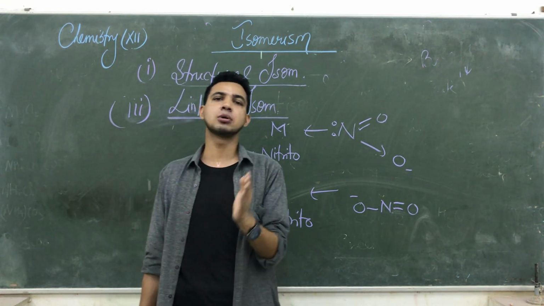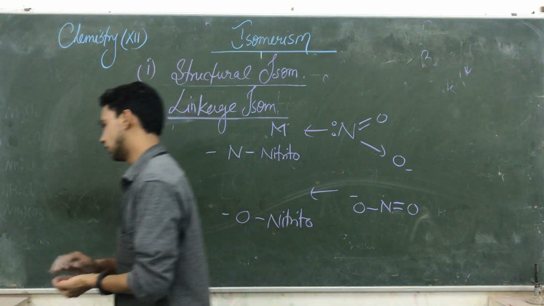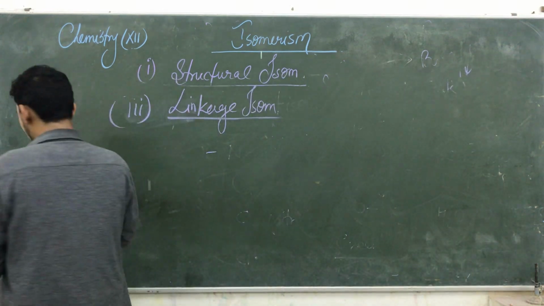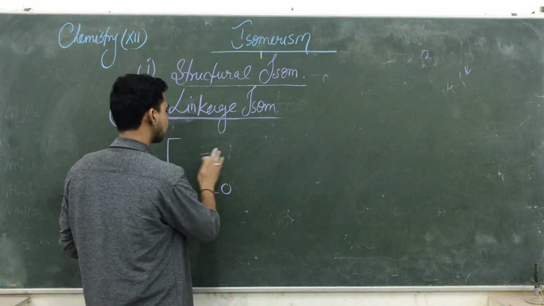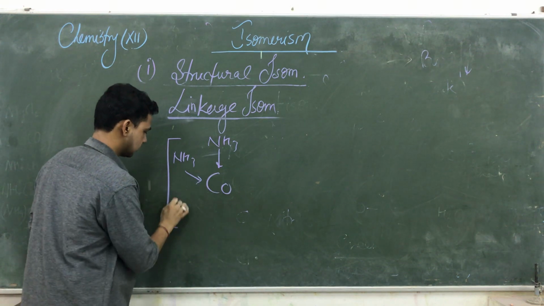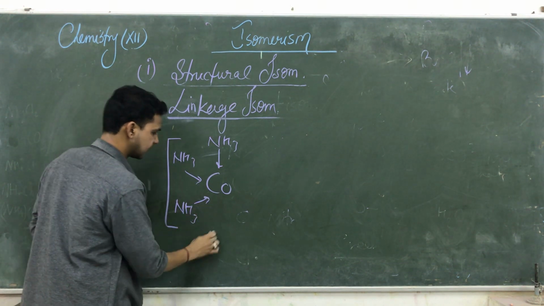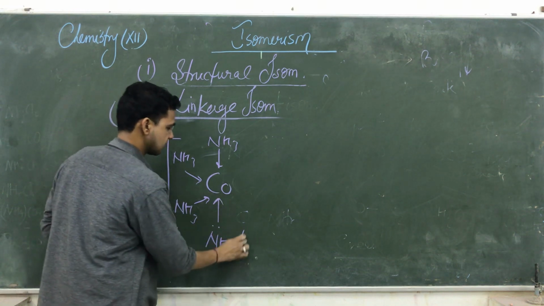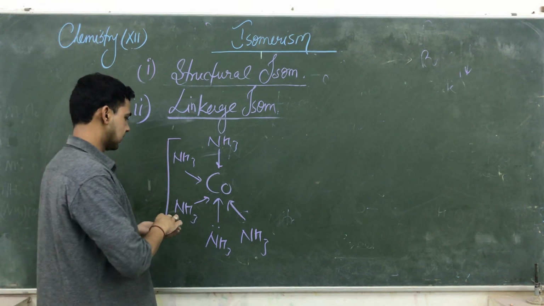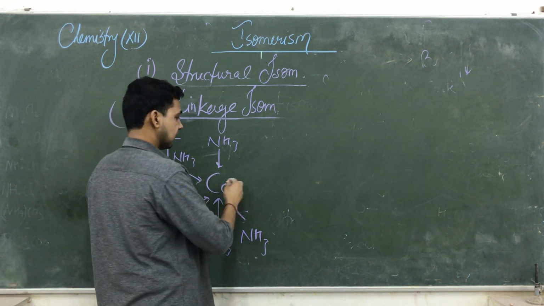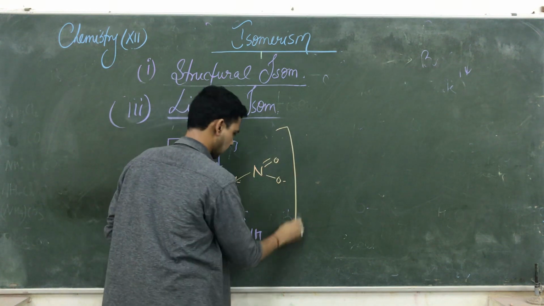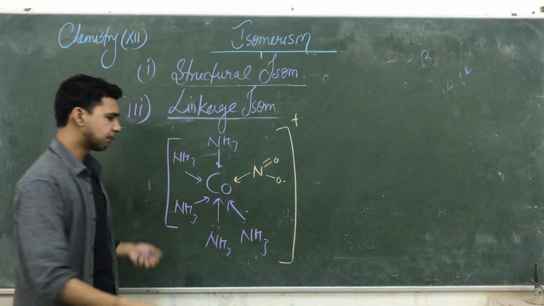So due to this linkage isomerism, they have their own color. Just giving you an example: cobalt compounds. We have a cobalt compound. Suppose the cobalt is attached with 5 ammonia molecules. Here the nitrogen is the ligand, donating its own lone pair of electrons. एक तो ये complex है. Isomerism का ध्यान रखिएगा, they have the same molecular formula. So 1, 2, 3, 4, 5. But here the nitrogen is attached with this site, the nitrogen site. So the color of this compound is red.